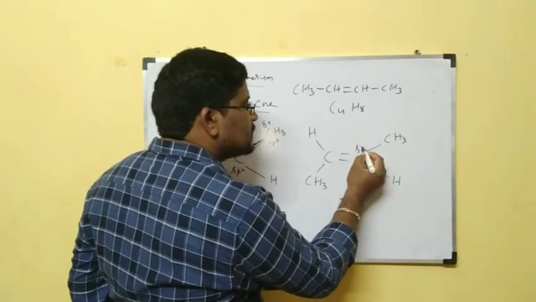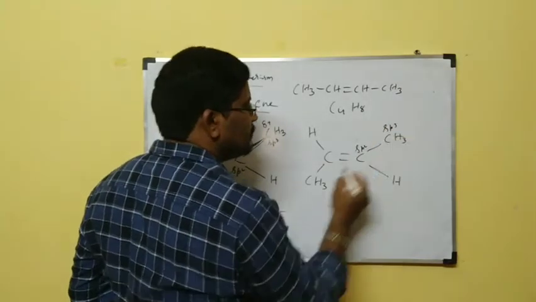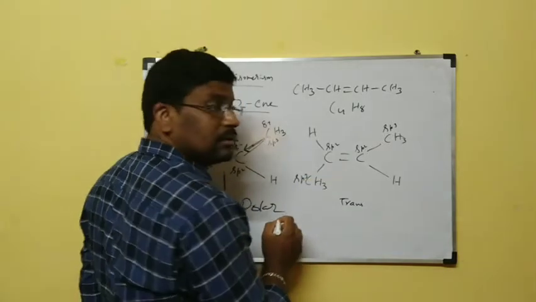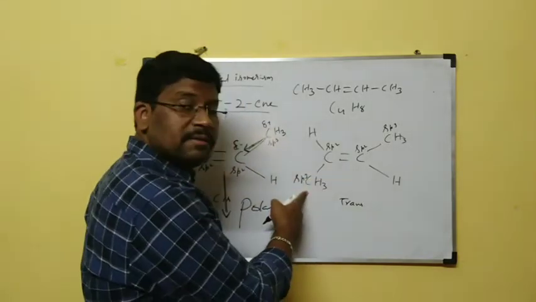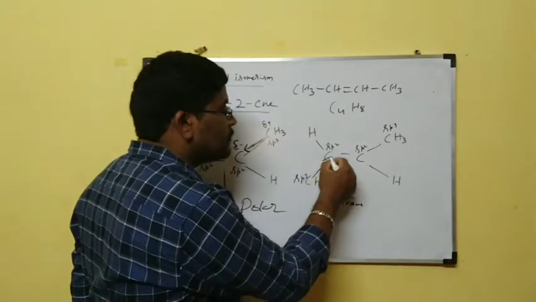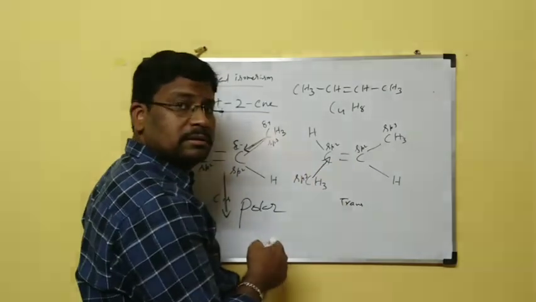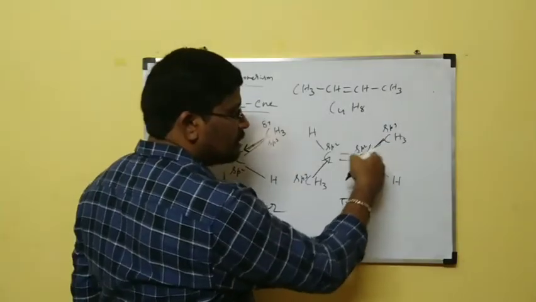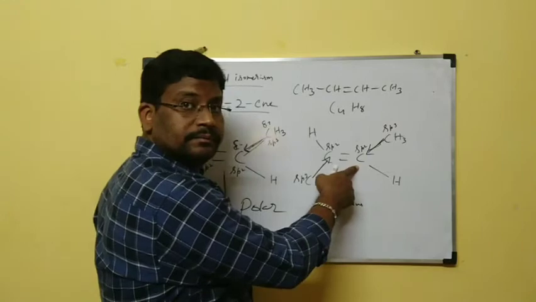Now coming to this trans isomer. This is sp2 hybridized carbon, this is sp3. This is sp2 hybridized carbon, this is sp3. Between sp2 and sp3, sp2 is more electronegative, so the bond will be pulled towards this side. In the same way, this bond will be pulled towards this carbon.